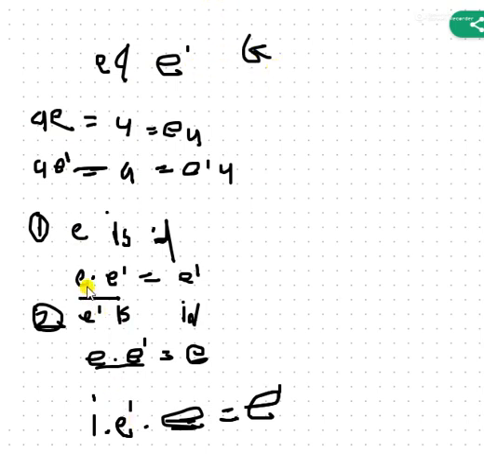So if we multiply E with E dash, we get E dash. Now in the second case, we take E dash as the identity element. E is also an element of the group, so if E dash is multiplied with E, we get E. Then both left hand sides are the same. That means E dash is equal to E, and this is the completion of the proof.